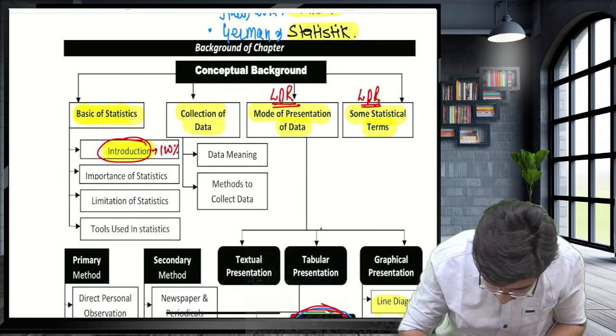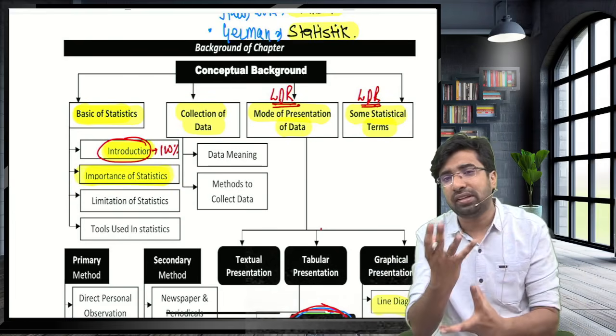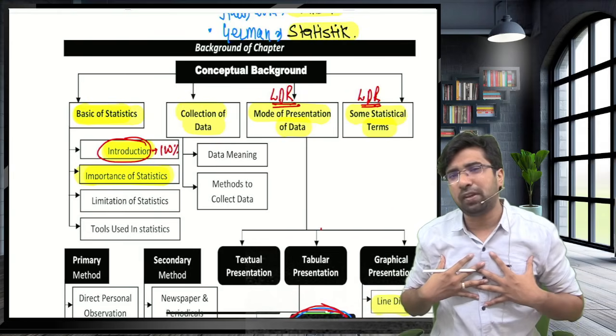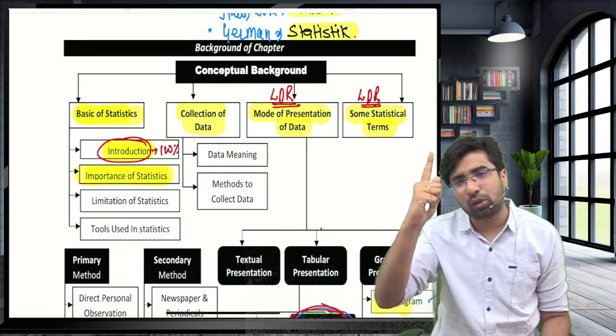Sir, what is the importance? Sir, in all the industries which require decision making, statistics is used over there. But to be specific, from our examination point of view, we have to keep these three industries in our mind. One is the economics industry.